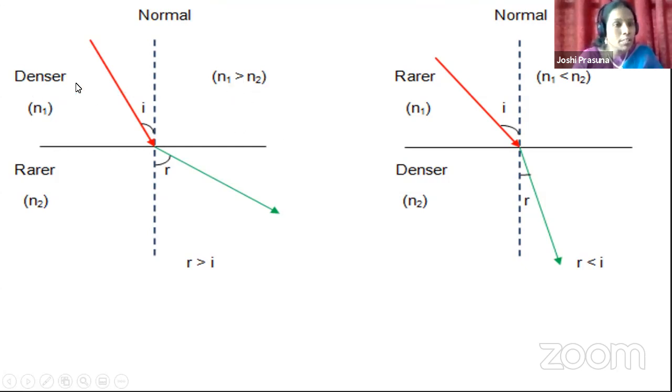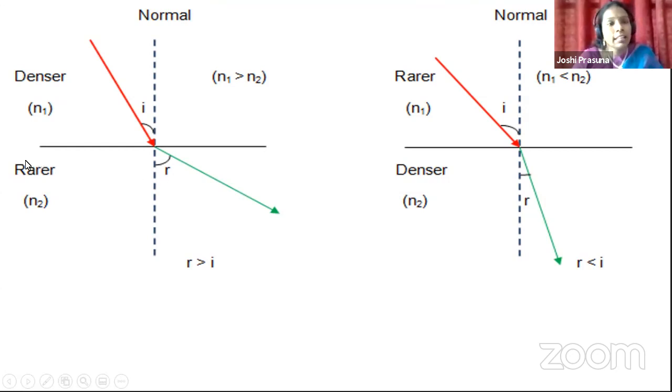Therefore, what happens to the speed of light in the denser medium? It is less. When it comes to the second medium, we have to focus on the second medium because we observe the refraction in the second medium. So what is our second medium here in the first case? Rarer medium.